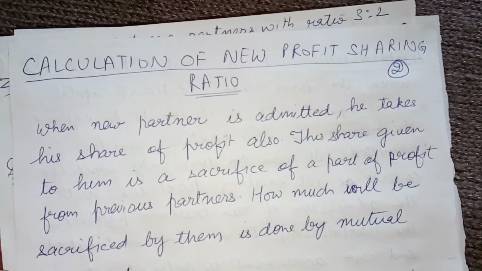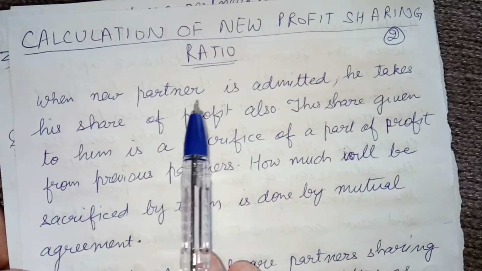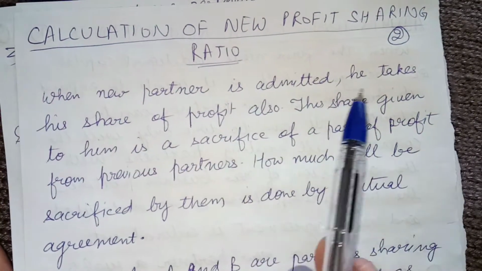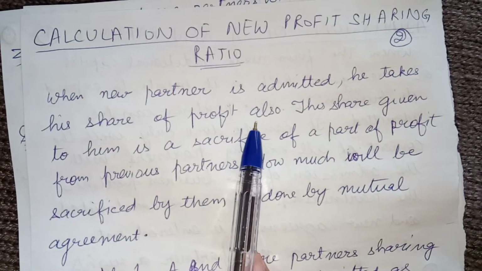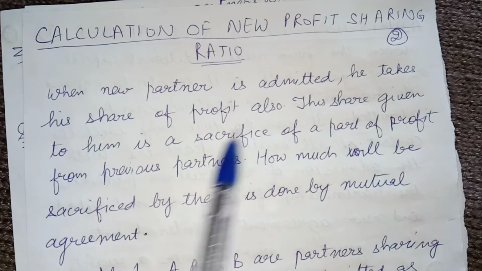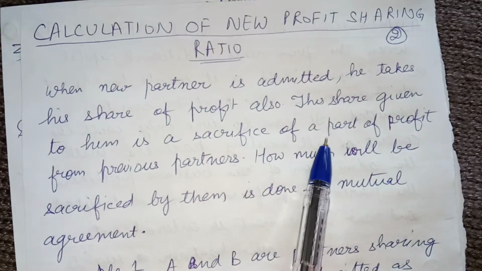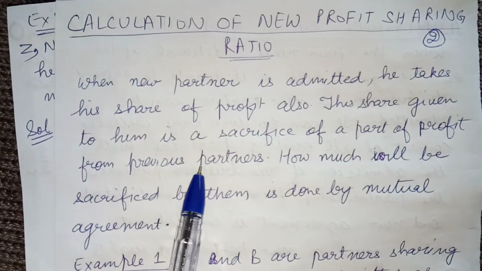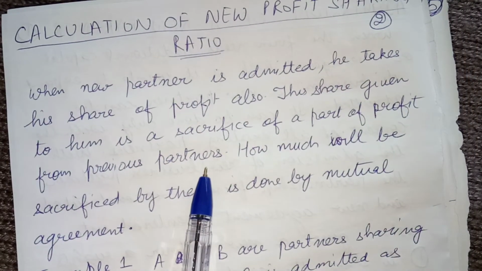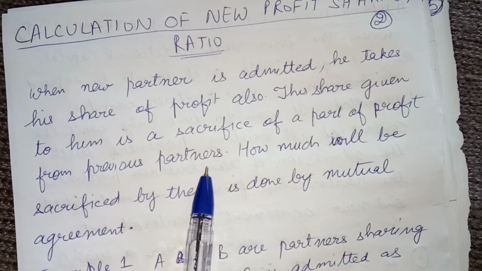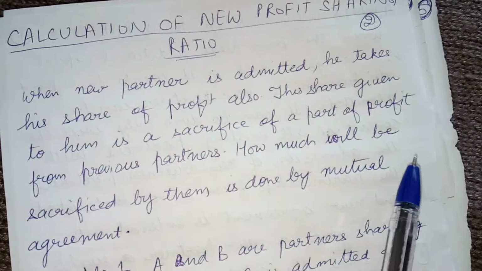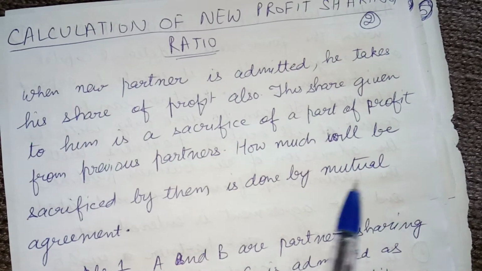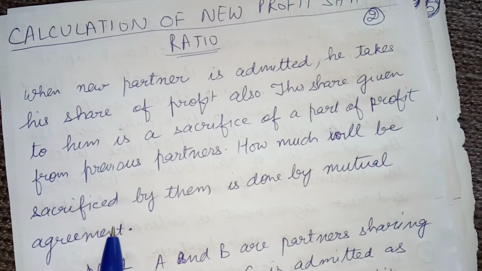The calculation of new profit sharing ratio: when a new partner is admitted, when the new partner comes, he takes his share of profit also. So when he's coming, definitely he gets a right to get a share of profit. This share given to him is a sacrifice of a part of profit from the previous partners. That means the previous partners will definitely be sacrificing some share of their profit. That is how he gets his share of profit. How much will be sacrificed by them is done by mutual agreement. That means how much they will forgo.